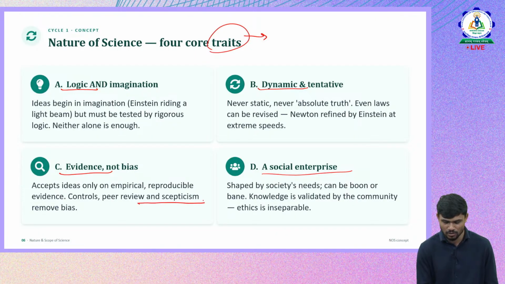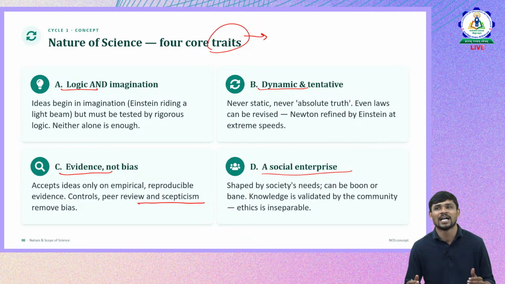Skepticism is also one of the important characteristics in science, because whatever we listen to, whatever we hear, whatever we see, we should be skeptical. Skepticism is being positively doubtful about something to understand things better. For example, let us take an example from biology: mammals are the organisms which have mammary glands. They feed their young ones and they give birth to their young ones. This is the statement I tell you.